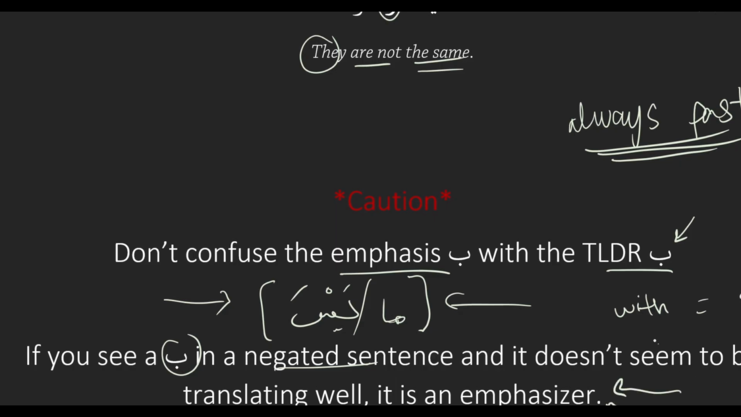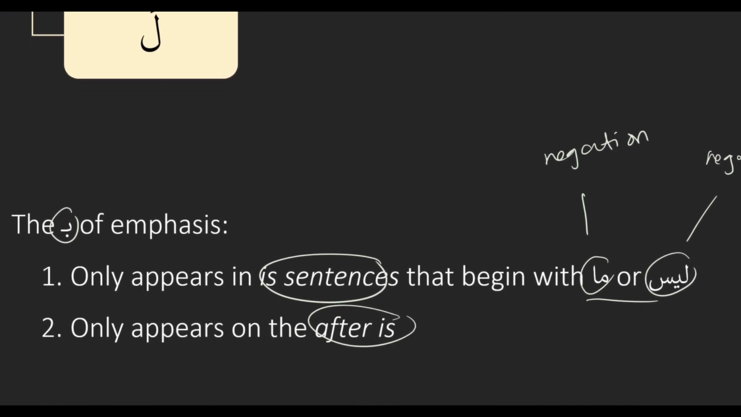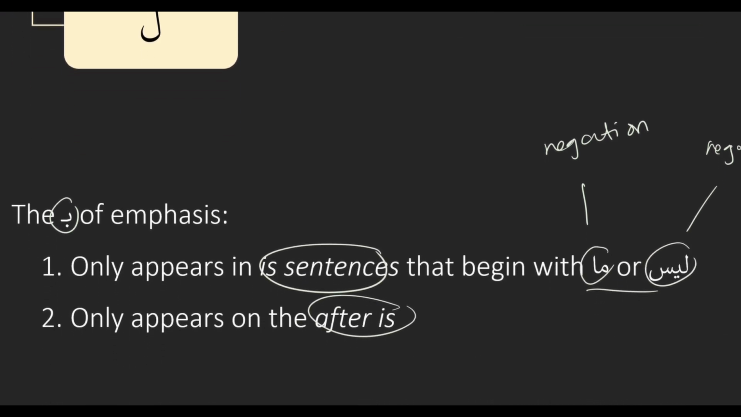Okay. Okay. Are we clear on today's lesson? A bit of a weird one. So we have one noun-specific tool of negation, and that's ba. That's ba. And what are the rules of ba? It has to appear in a negated sentence, specifically negated with ma or laysa. Negated is sentences particularly. Okay. And then it will only appear on the noun after the is. Right. And it emphasizes the negation.